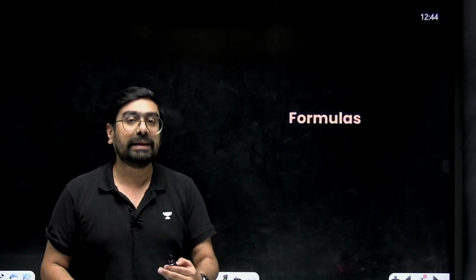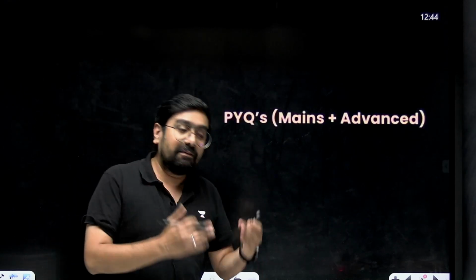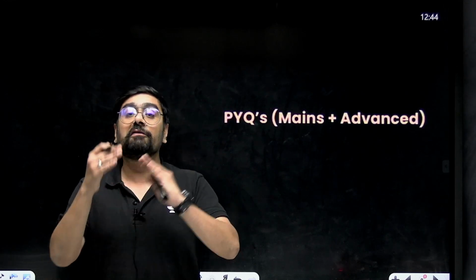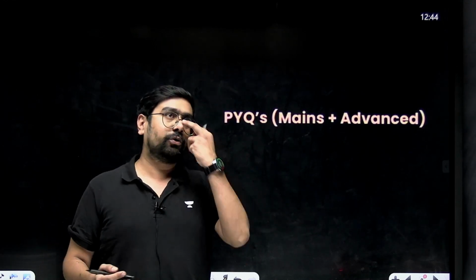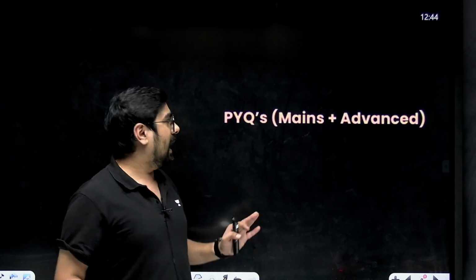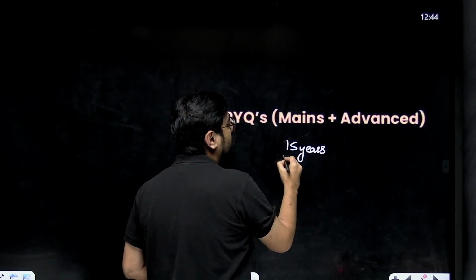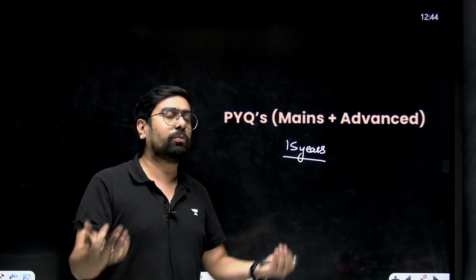Now you are ready to attempt the PYQs. This step is very, very important. PYQs of mains as well as of advanced. Sir, how many PYQs should we do for mains and how many for advanced? I say minimum 15 years of PYQs of mains you need to do. JEE Mains at least 15 years. If you can do more, that's good.